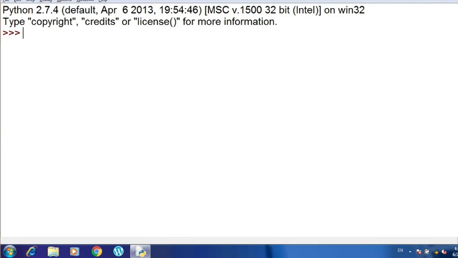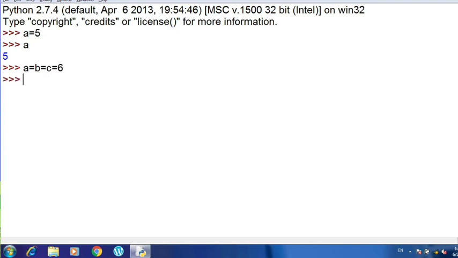So I'm going to show you in interactive mode how we can assign a value to a variable. Suppose we have written here a is equal to 5, and then I have written a to print a. So I'm getting the output as 5. Now suppose I want to assign the same value to more than one variable, so I can write like this: a equals b equals c is equal to 6.